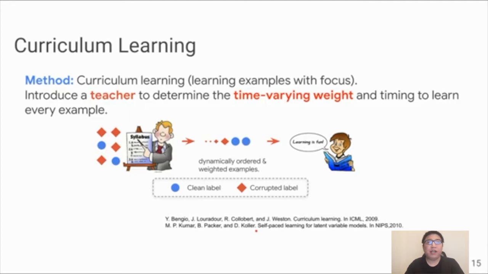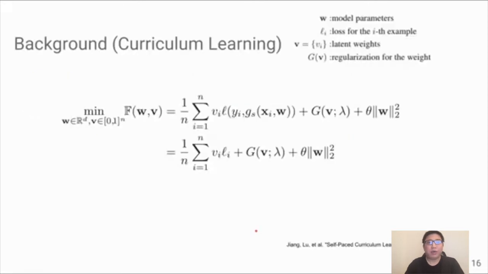Now the question is, how can we get this teacher, or equivalently, how do we get the curriculum from the teacher? To understand that, we need to look at some formulation for curriculum learning. This is one of the formulations we can have, based on one of our published works in 2015. In traditional machine learning, we optimize the model parameter W over some loss function L defined over the input data.